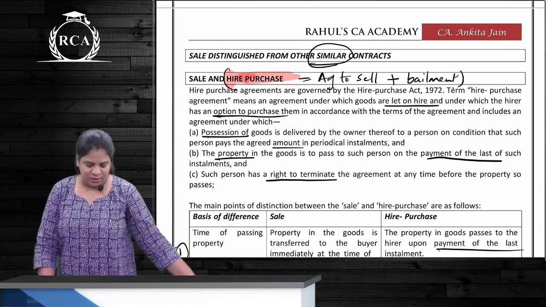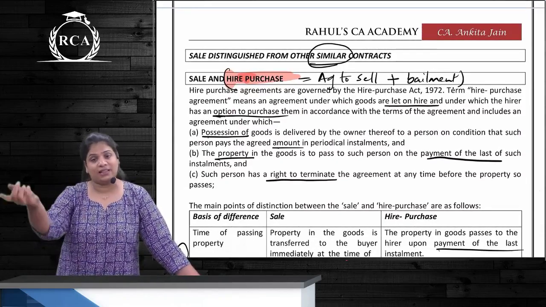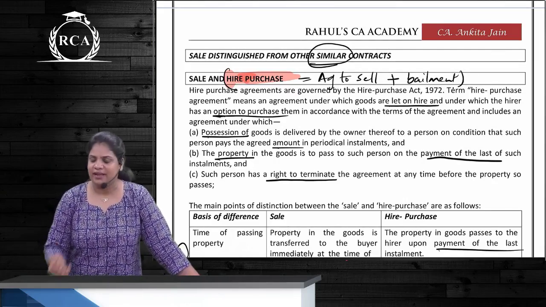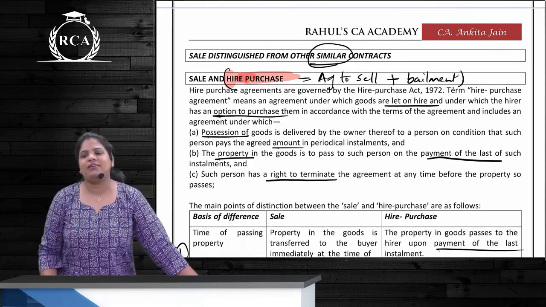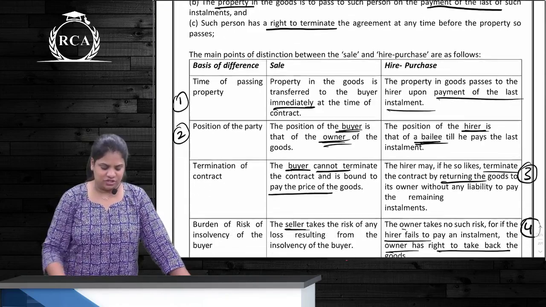Yes. Hire purchase means what happens? First the goods are let on hire, and along with that the buyer will also have an option to purchase. Not buyer, sorry, hirer. He will have an option to purchase. Correct? Different points of distinction over here.